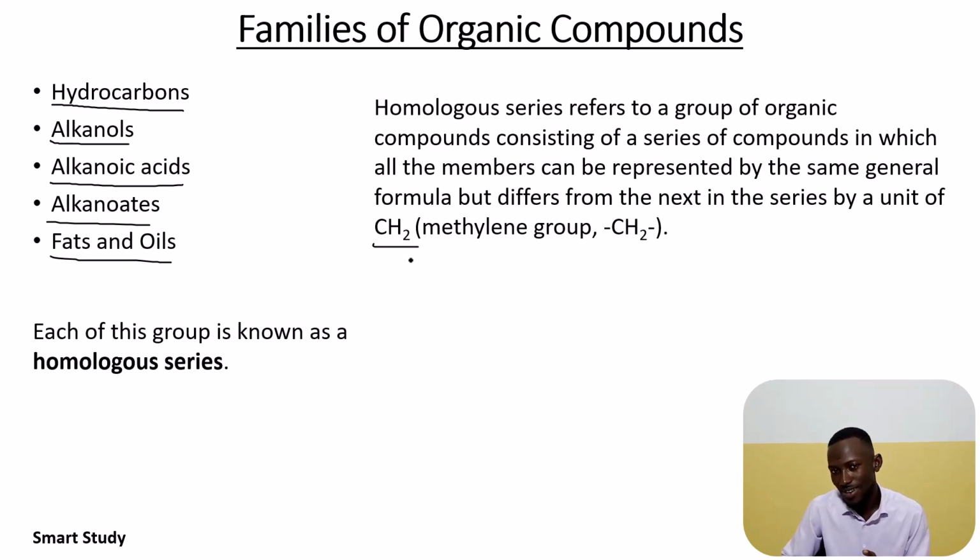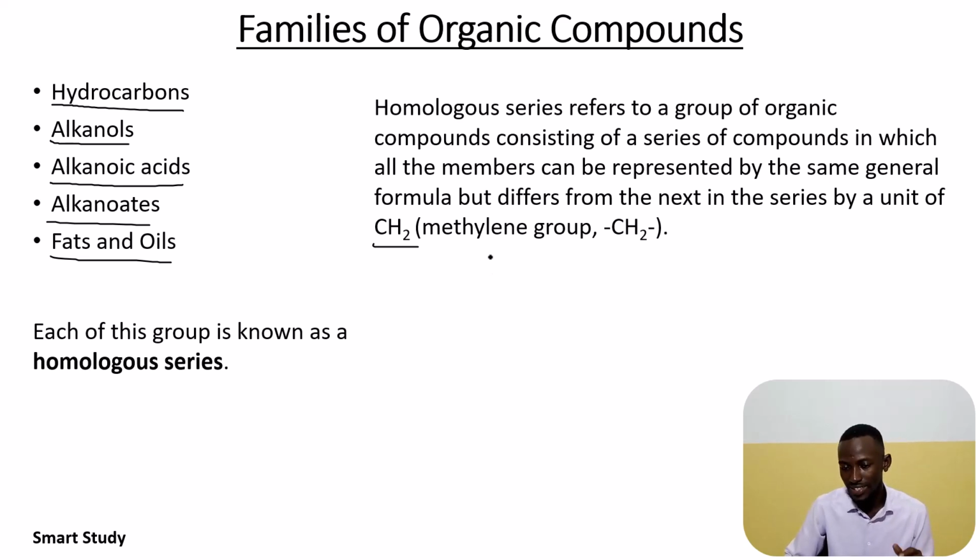Do not worry too much about understanding what this means, because in subsequent videos, this homologous series is going to make sense as we look more closely at each of them, hydrocarbons, alkanes, taking them one after the other. The definition will make more sense to you.